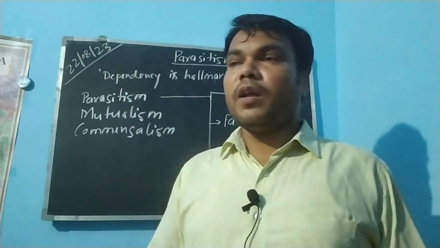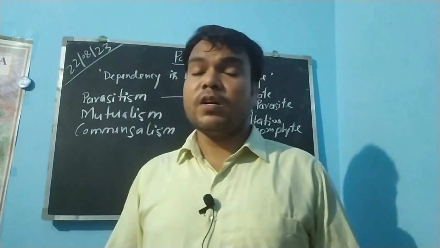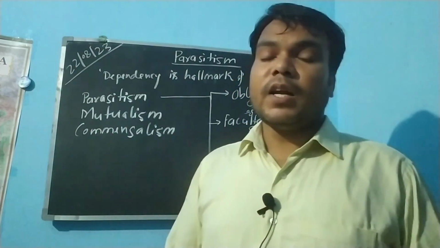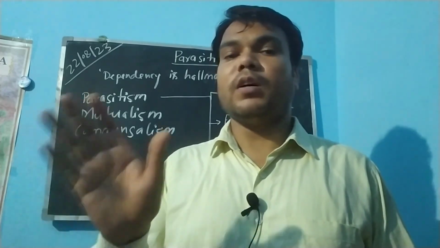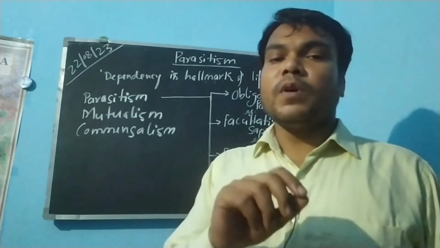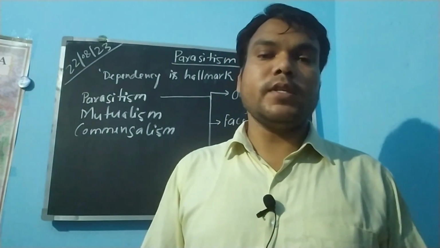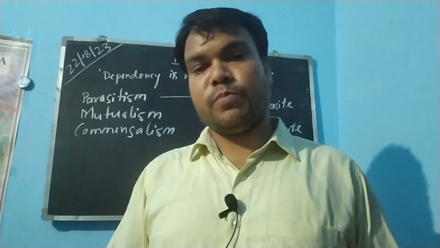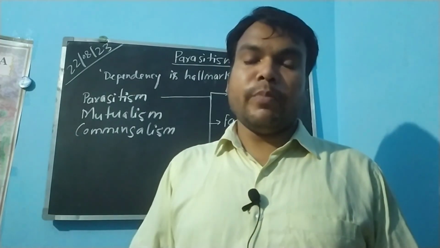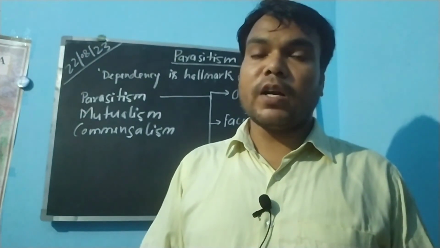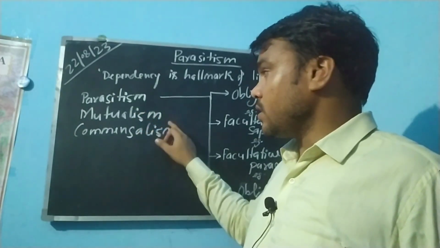There is a famous quote which goes, "Dependency is the hallmark of life." What does it mean? It means that each and every organism on this earth is dependent on one or the other. So life doesn't exist in isolation. Every organism is associated with one or the other organisms. Based on the nature of this dependency, we can categorize this type of relationship into the following: parasitism, mutualism and commensalism.